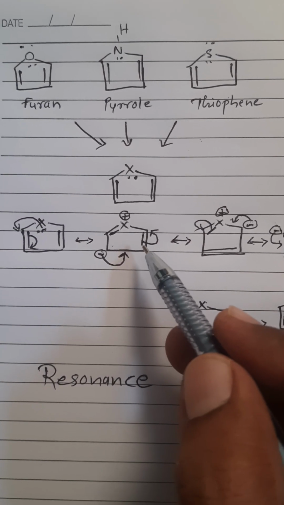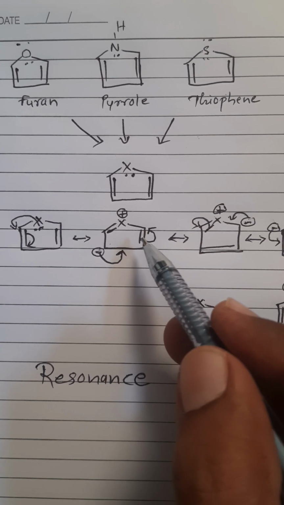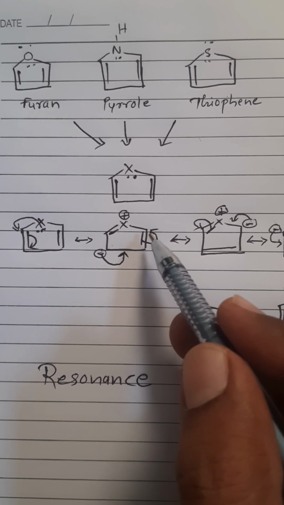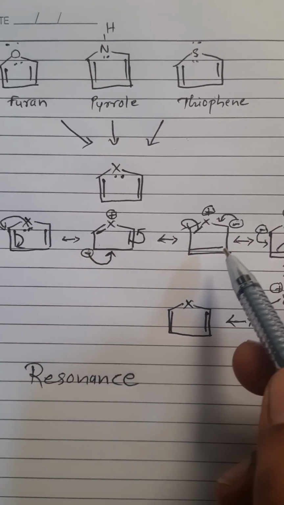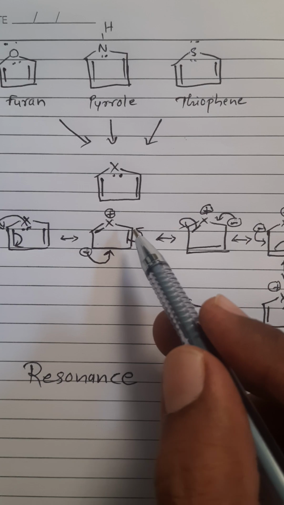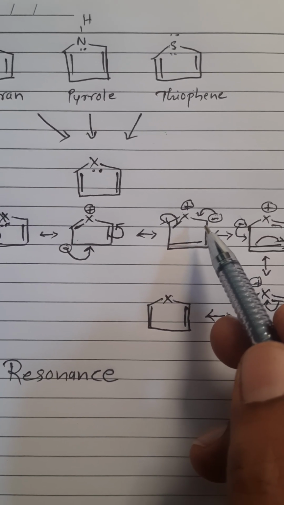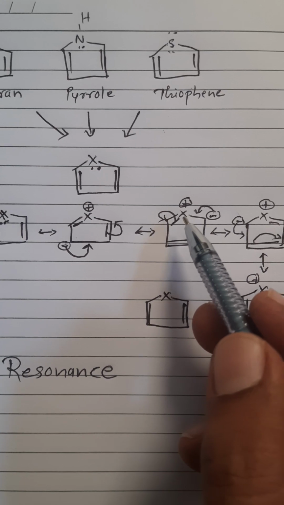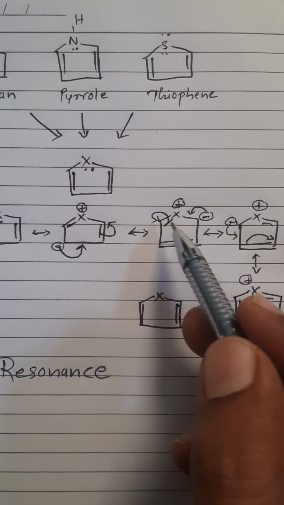Simultaneously, the pi bond breaking takes place between 4 and 5, and the electrons shift onto carbon number 5. So in the next structure, the double bond is formed here and carbon number 5 acquires a negative charge. Then carbon number 5 and the heteroatom form a double bond, a pi bond,